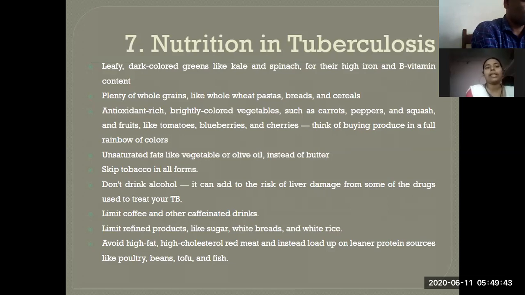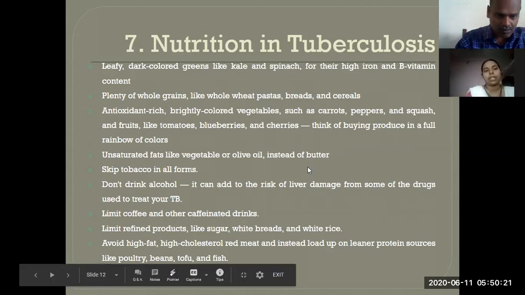Then they should avoid alcohol because it can add the risk of liver damage from some of the drugs used to treat TB. They should also limit coffee and other caffeinated drinks. Limit refined products like sugar, white bread, and white rice. Avoid high-fat, high-cholesterol red meat, and instead look to leaner protein sources like poultry, beans, tofu, and fish, which is one of the lean proteins. So they can eat fish, but they should avoid red meat.